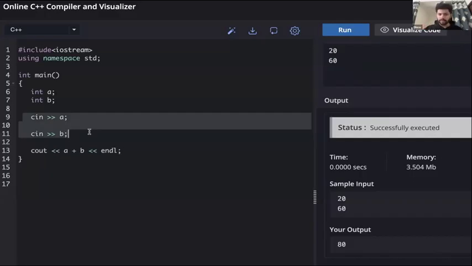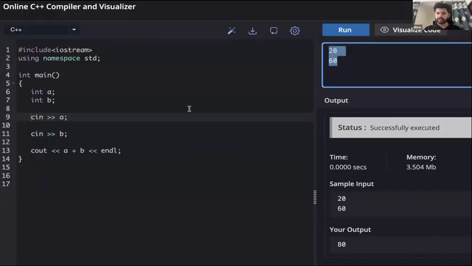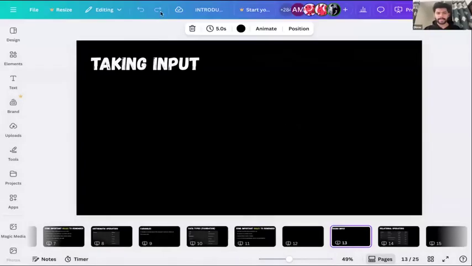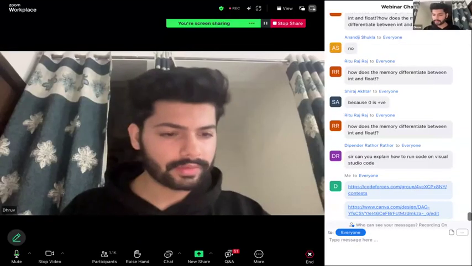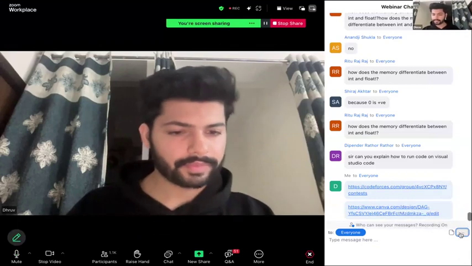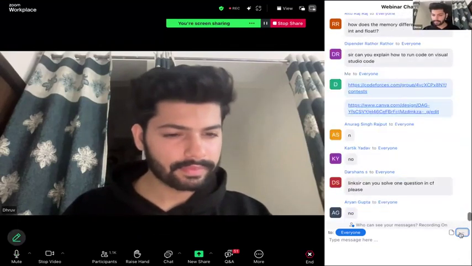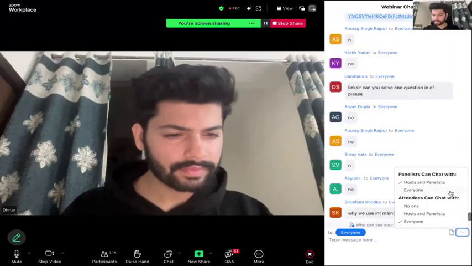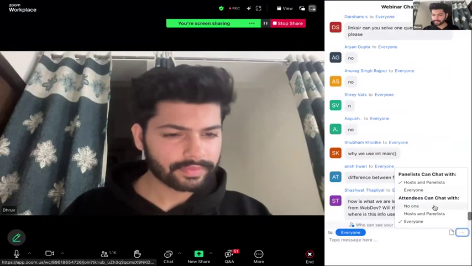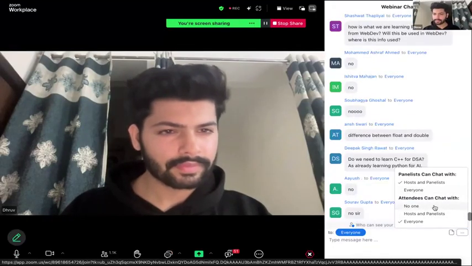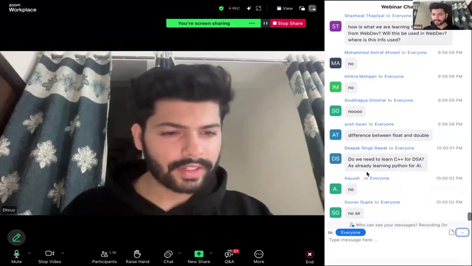So is everyone able to understand how we're taking input from the user, how this cin is working? It helps us take input from the user. Are there any questions on this? I think it's clear to everyone.